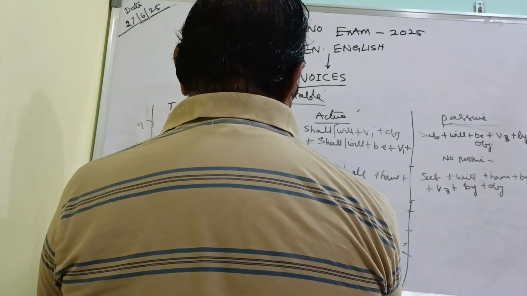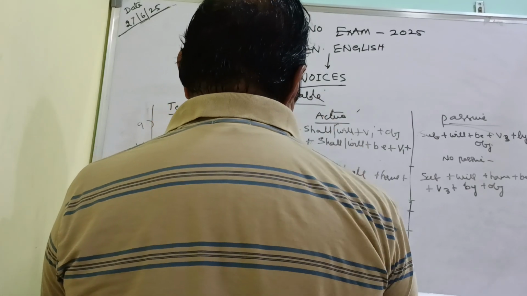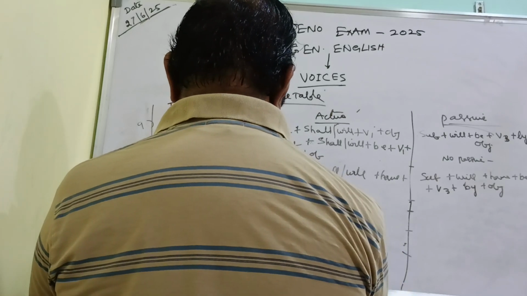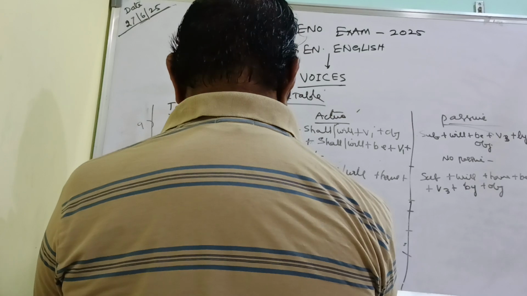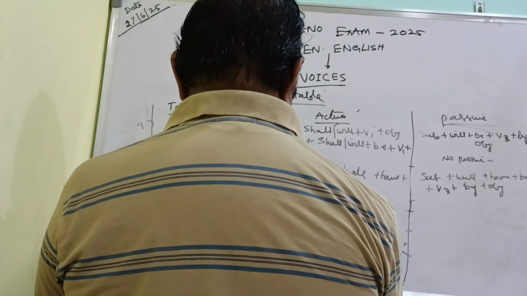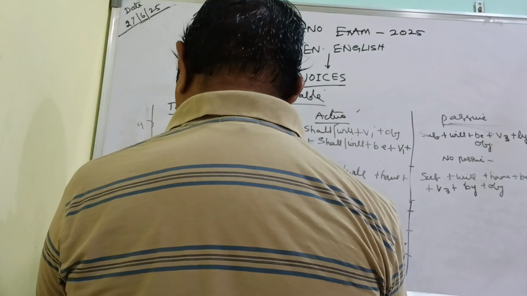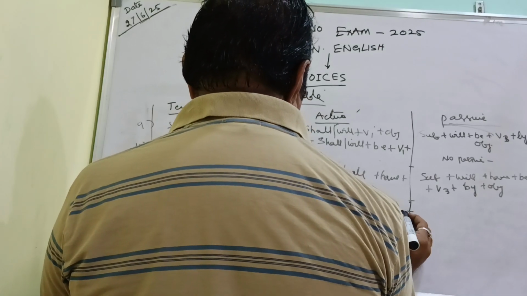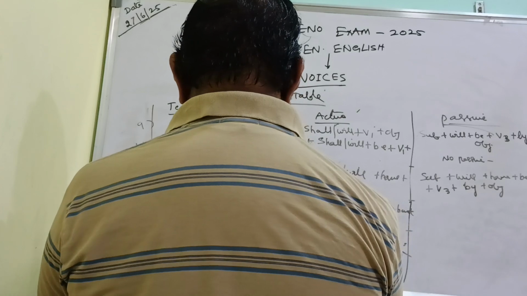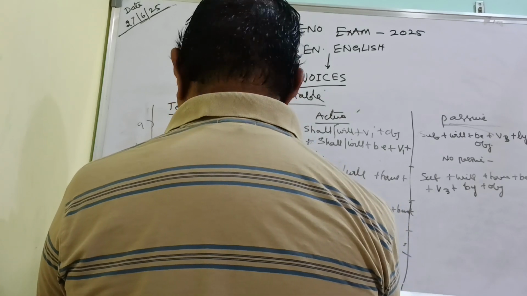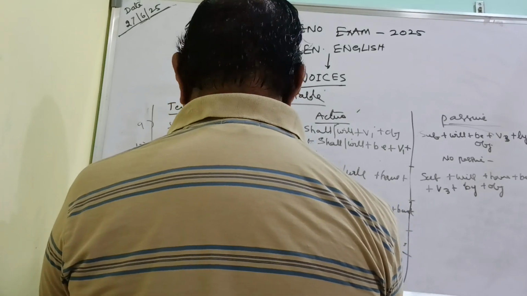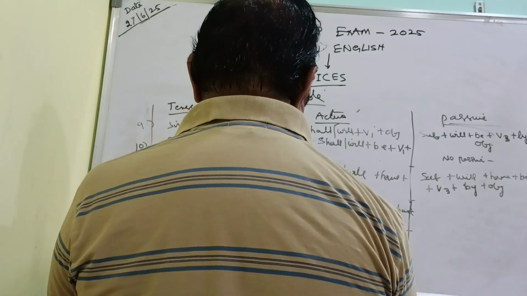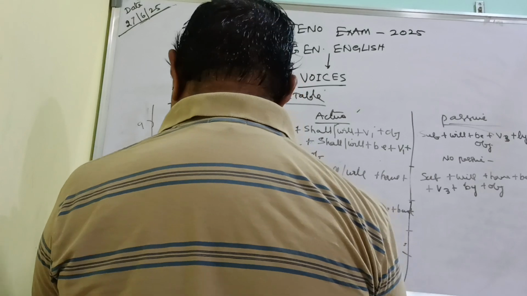Under this tense, the formation of the sentence in active voice will be subject plus shall or will plus have, then been will also be added here, been plus the first form of the verb along with ing, and the object will be the last thing.